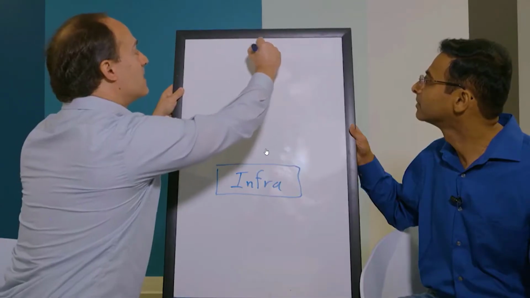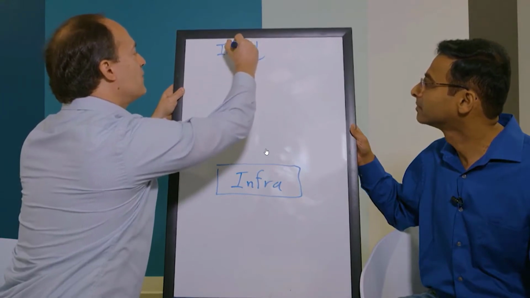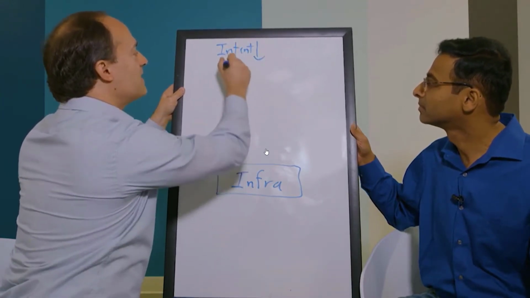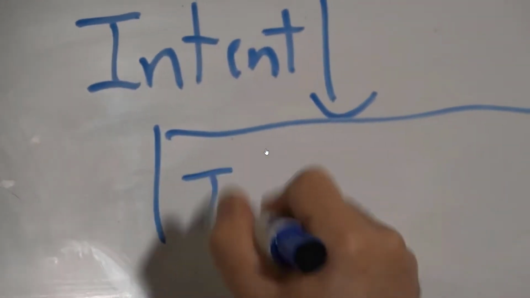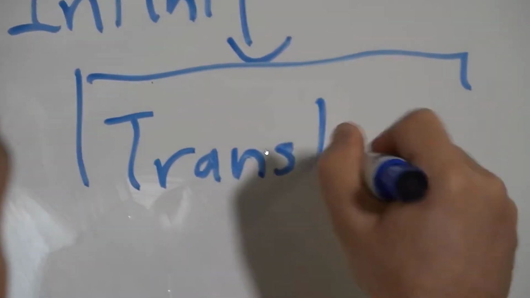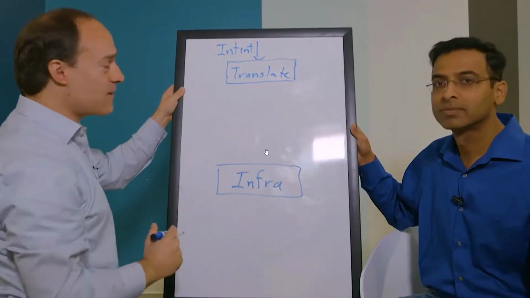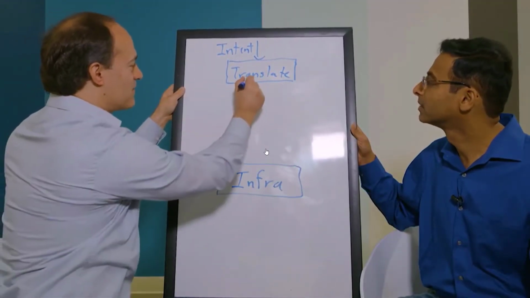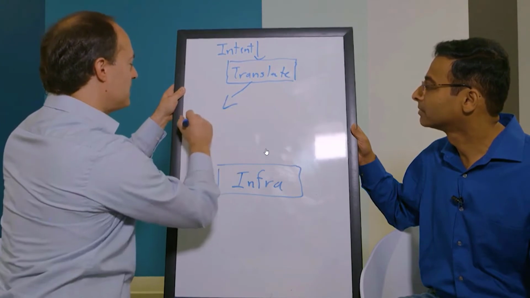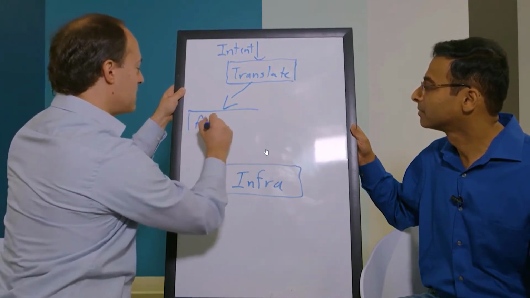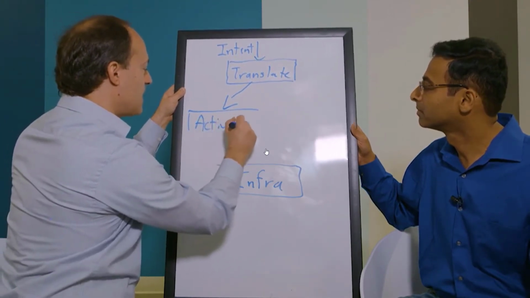On top is the intent. This is what the user wants to do. We take this intent, and then we translate it. We basically translate the intent, what we want to do, into the network and security policies which we want to apply in the infrastructure. These network and security policies are then activated on the infrastructure.